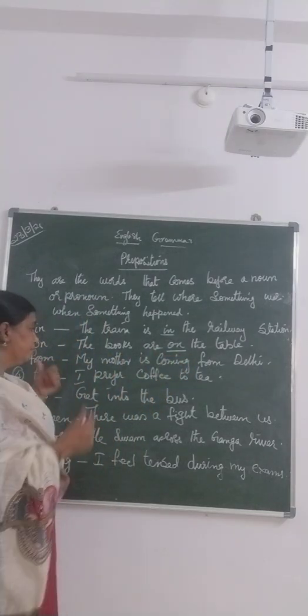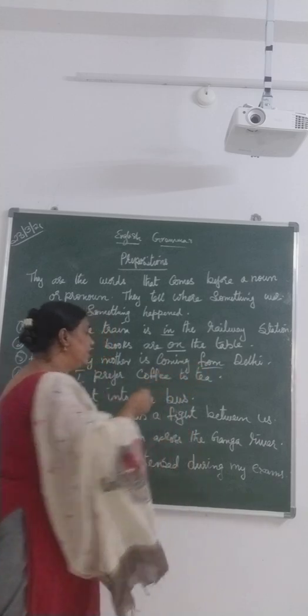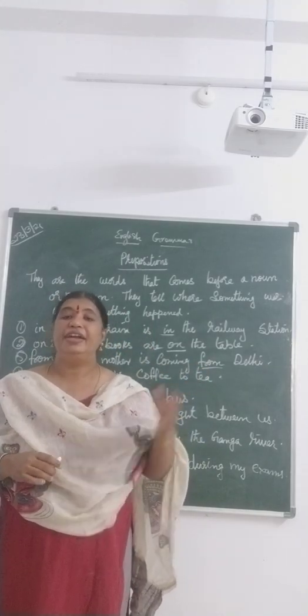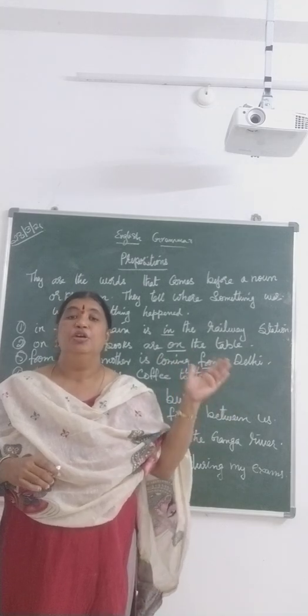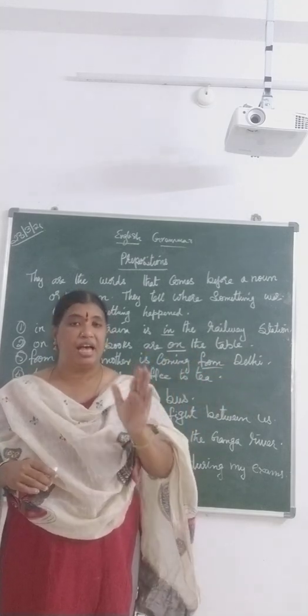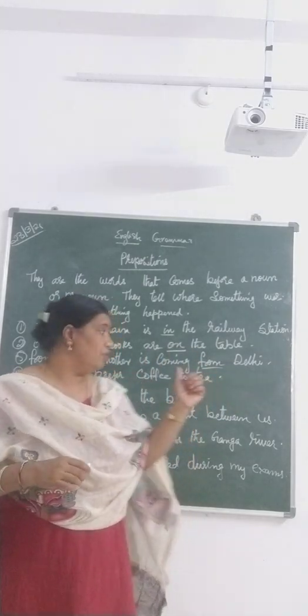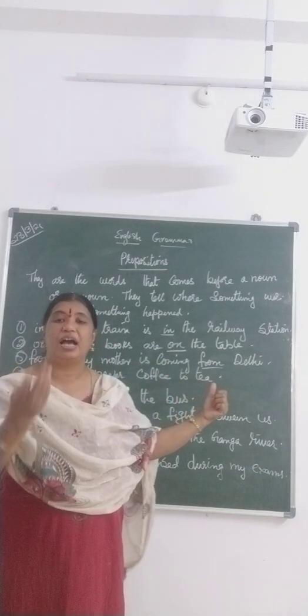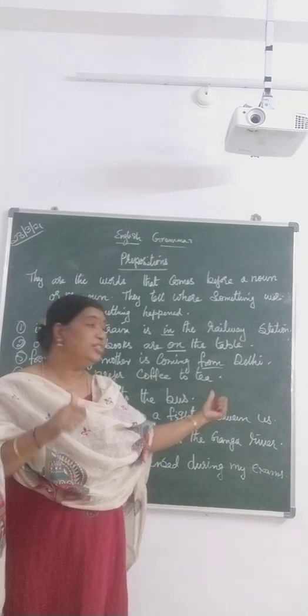Now, from. My mother is coming from Delhi. It is telling the location, movement from one place to another. Understood? So here my mother is coming. She is coming from where? From Delhi.